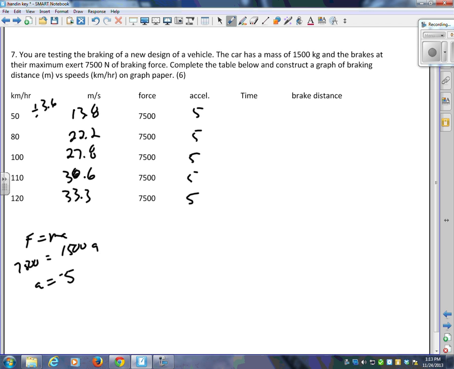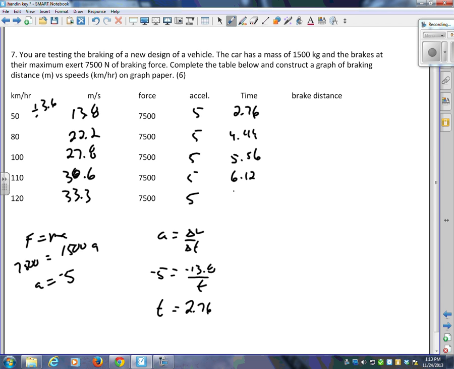How do I calculate the time? Now I go a equals delta v over delta t. 5 is equal to my change in velocity. If I'm going from 13.8 to 0, that's minus 13.8 over my time. Here's where the acceleration has to be negative so that your time is a positive value. 2.76. You would do the same thing for all of these. 4.44, 5.56, 6.12, and 6.66.